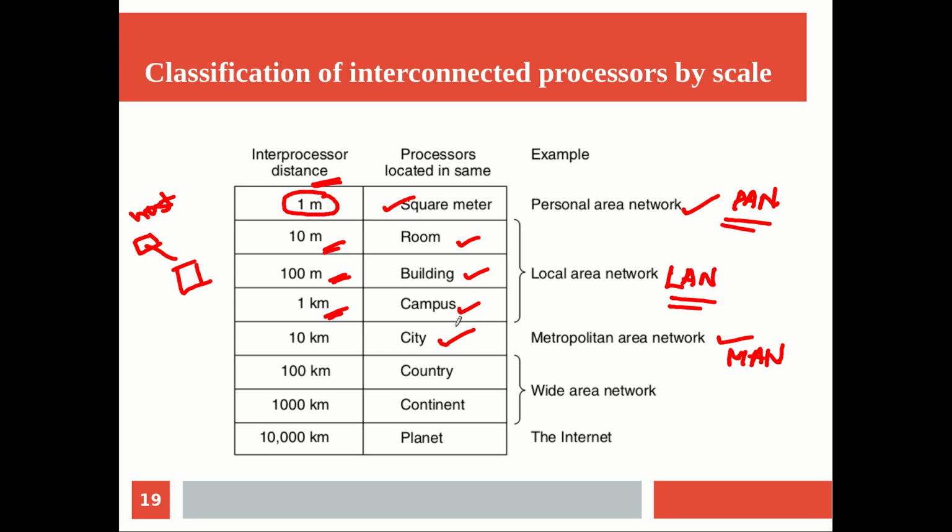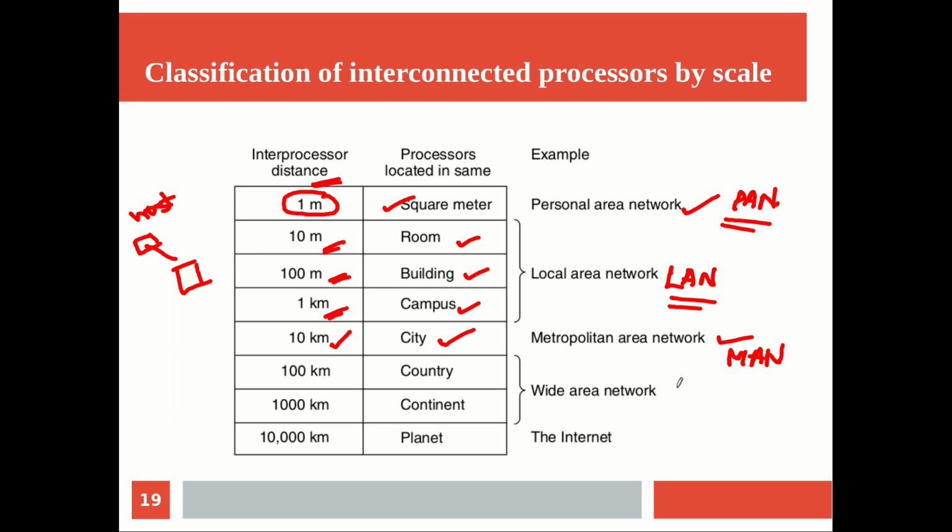So you are looking at the network that expands within the city. Definitely the inter-processor distance will be more than for LAN or PAN. So it can be up to 10 kilometer. Okay, so that is the range, and such networks are called metropolitan area network.